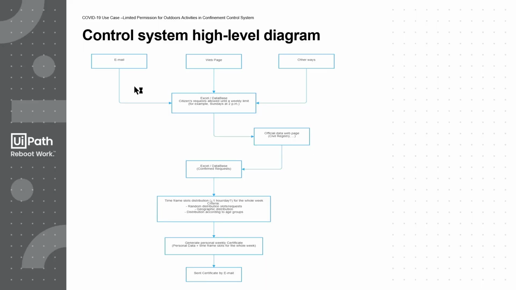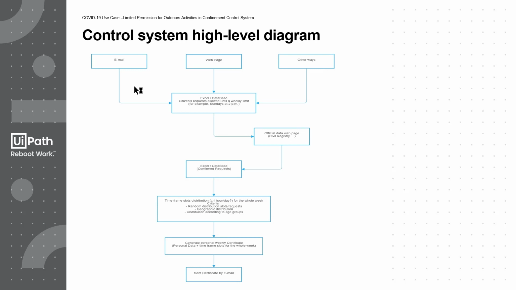In the next steps, UiPath software robots will implement the necessary logic to distribute each timeframe slot among the approved requests. This distribution could be done in a homogeneous way, allocating a similar number of requests for each timeframe slot, or according to other criteria, such as geographic or age rules. Come what may, UiPath robots could perform this allocation in a fast, efficient, and error-free way.